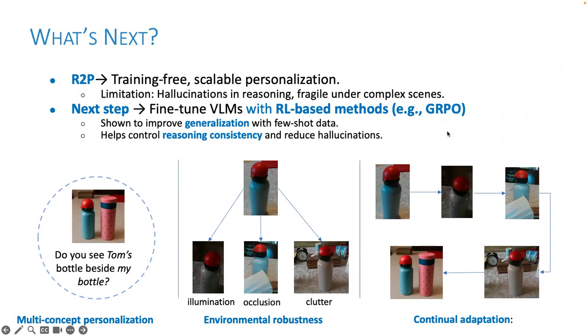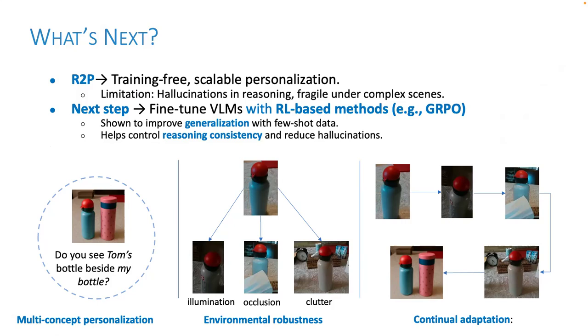In the future works, I would like to explore how we can do multi-concept personalization. As in the image you can see, given two concepts, can the model reliably answer questions like, can you see Tom's bottle beside my bottle? R2P can handle only one concept at a time, but the next step would be to show that the method we propose can handle multiple user concepts at a time.